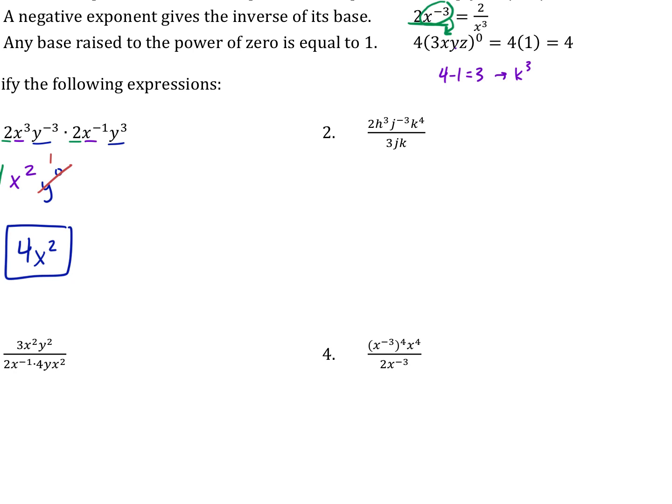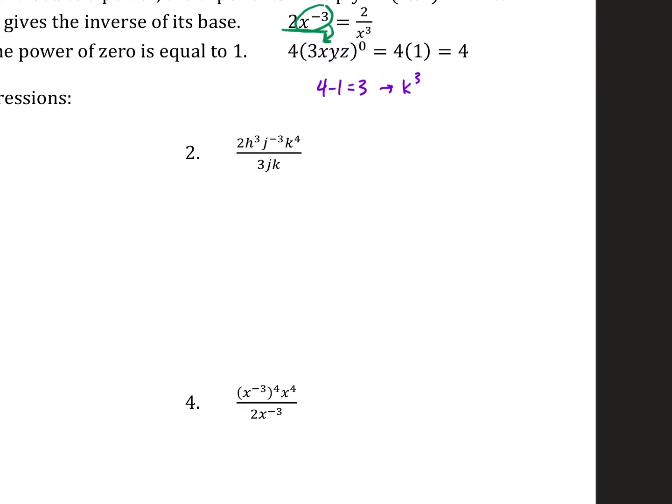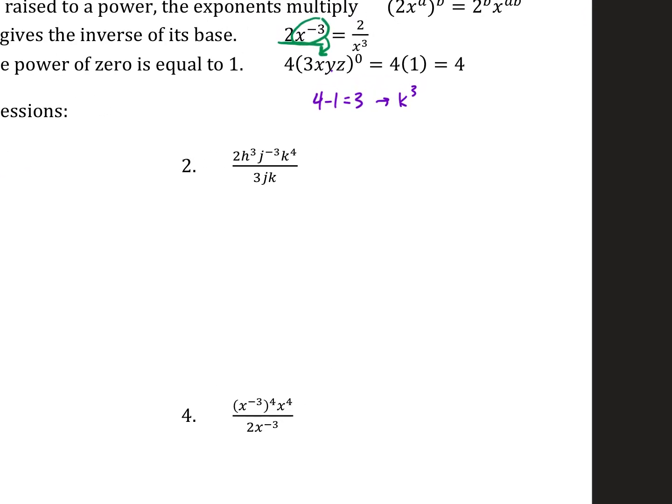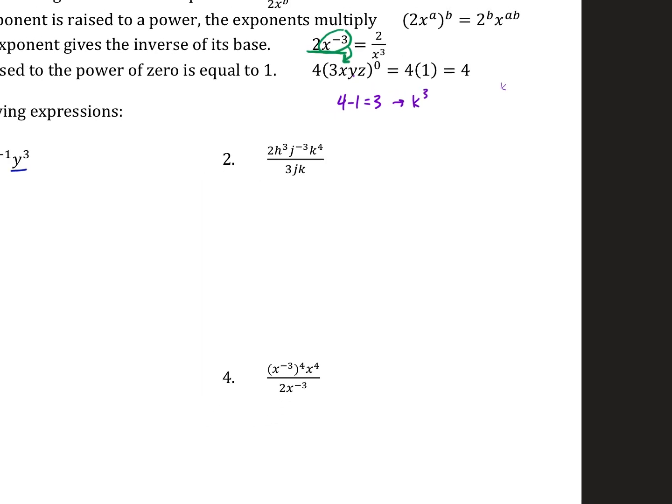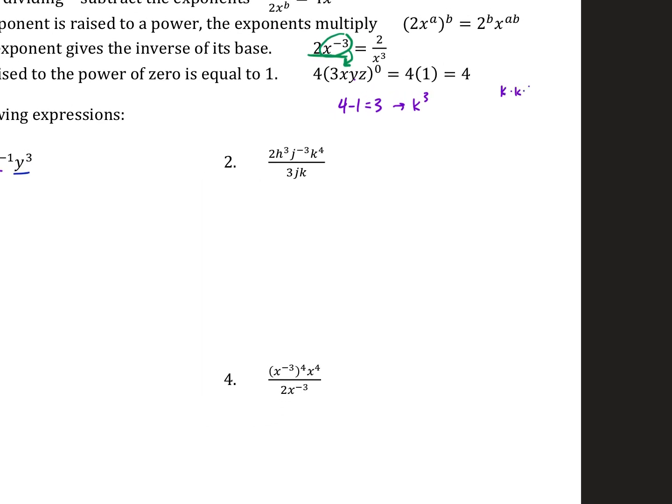And I've seen SAT questions that are written specifically to see if you know that rule. But when I'm simply simplifying an expression, I like to think of it instead as a cancellation. There are 4 k's on top multiplying together. So k times k times k times k over a k on the bottom. And so one of them on top is canceling with one on the bottom, leaving how many left over? 3. Where? On top or bottom? Top.